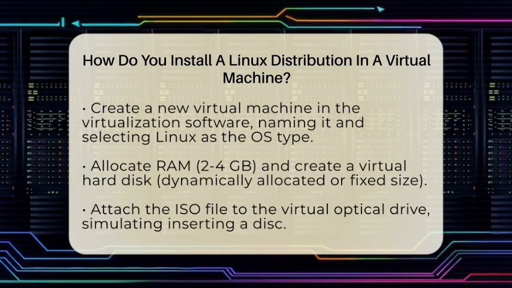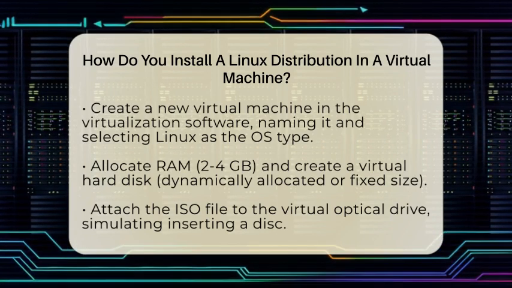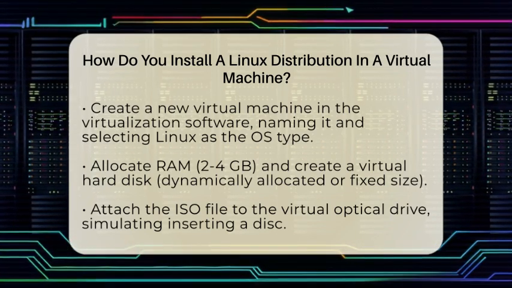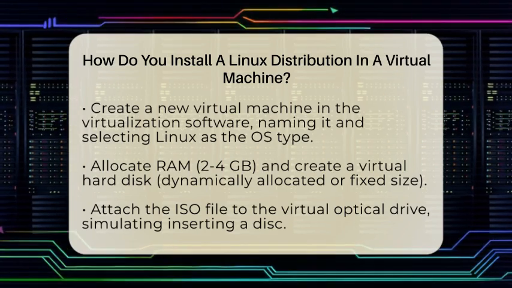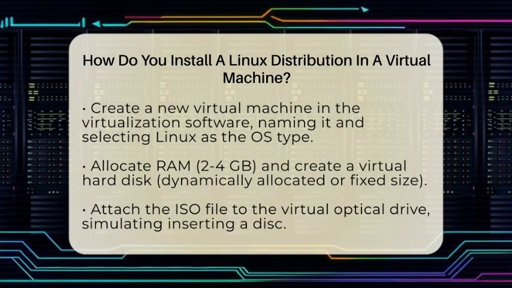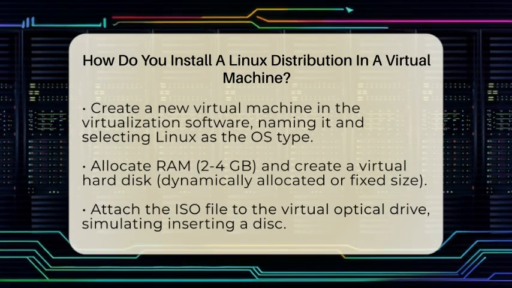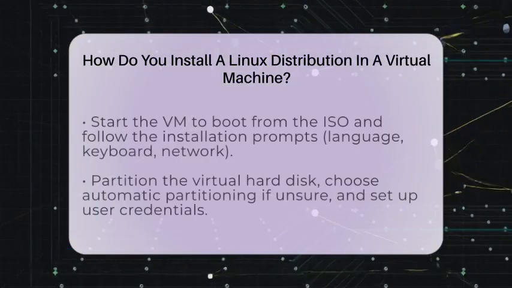You'll also need to create a virtual hard disk. This acts as the storage space for Linux inside the VM. You can choose dynamically allocated storage, which grows as you use it, or fixed size for better performance. After setting up the VM, attach the ISO file to the virtual optical drive. This is like inserting a physical disk into a computer's CD drive.